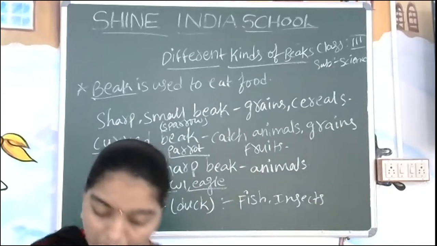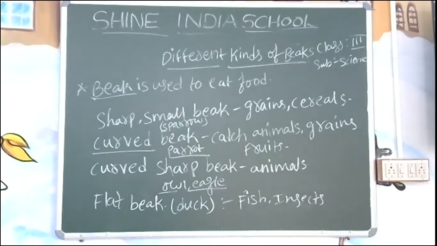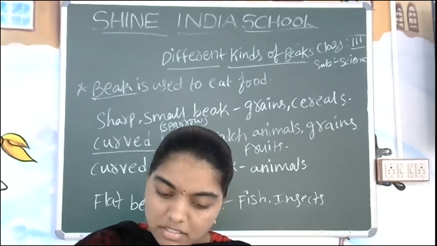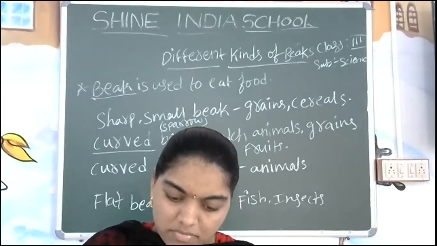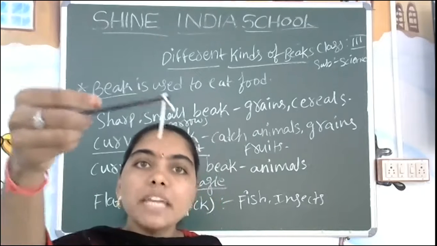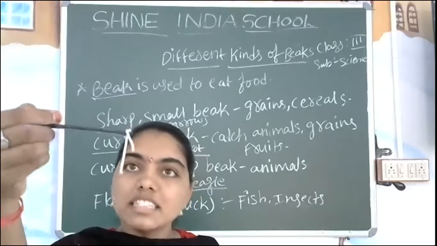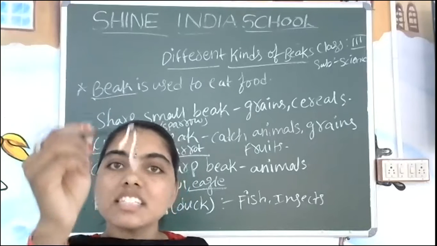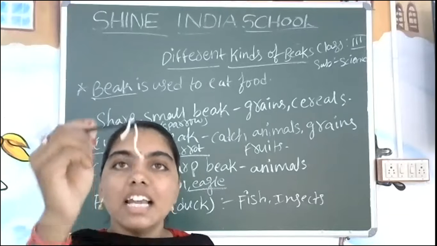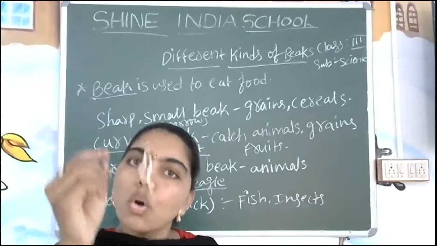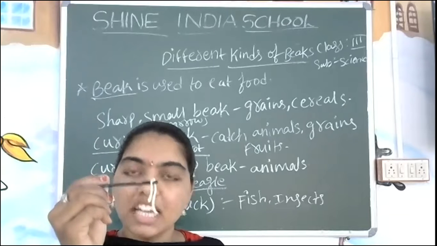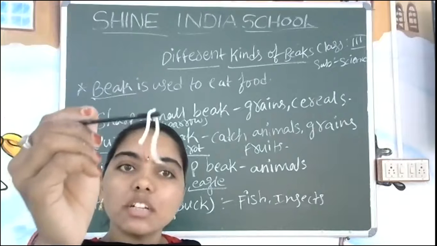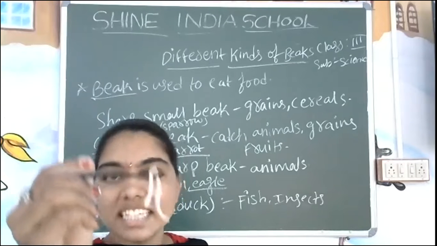How are they going to catch them? See here. Suppose this is the beak of a duck. This is the flat structure, and this is the insect or the earthworm. Yes, this is the fish. You can think of it as a fish. Like this, the duck is going to hold the prey or the fish in its mouth. This is a noodle, but you have to think of it as an earthworm or a fish.